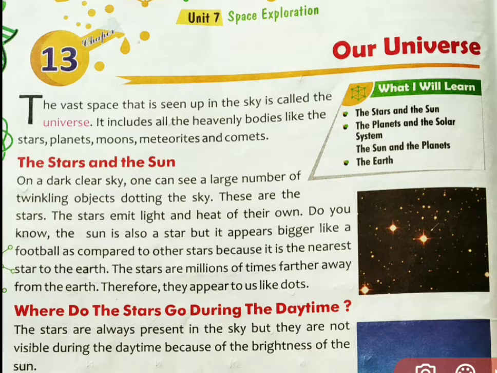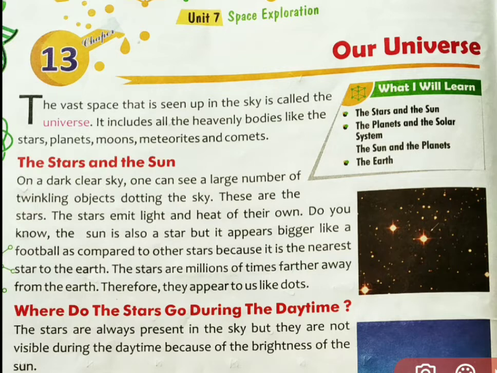So what we have to learn here, we have to learn these 3 points. You can see these 3 points here. The first point is the stars and the sun. Second point, the planets and the solar system. Third point, the sun and the planets. And the last point, the earth. So these 4 points we will cover here. Alright, let's start our chapter.